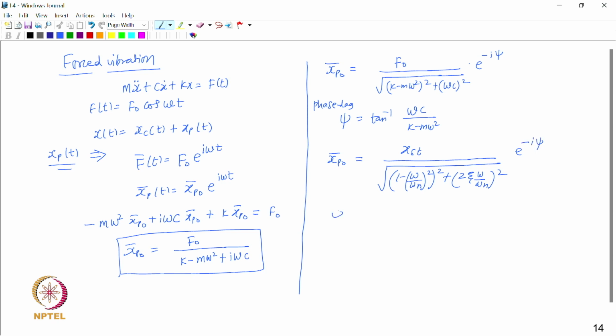The phase lag psi can also be written as tan inverse of 2 zeta omega upon omega n divided by 1 minus (omega upon omega n) whole square.